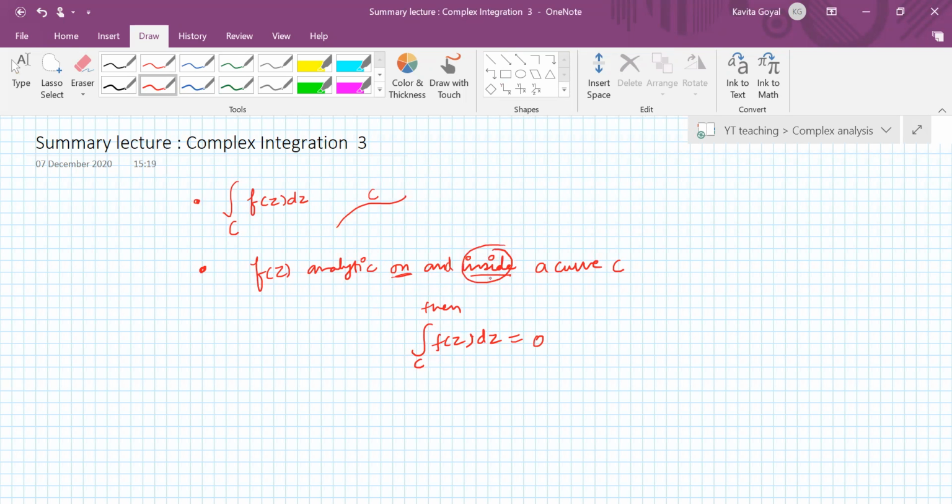This region can be simply connected or multiply connected. This theorem is called Cauchy's theorem,